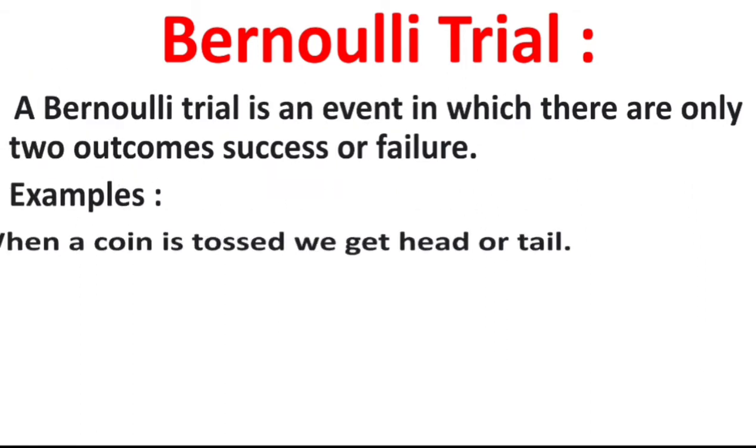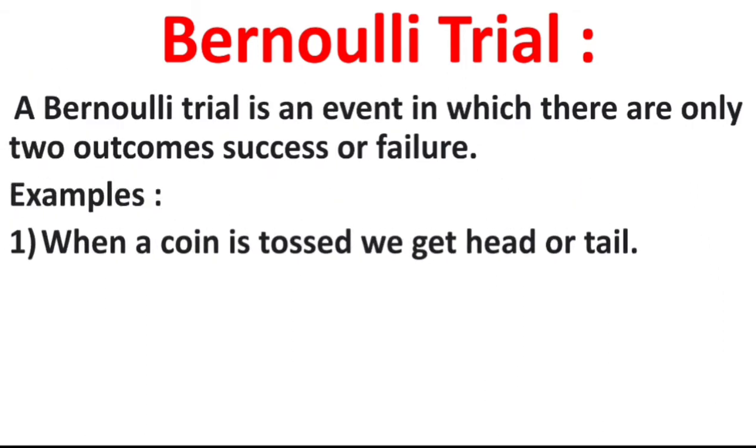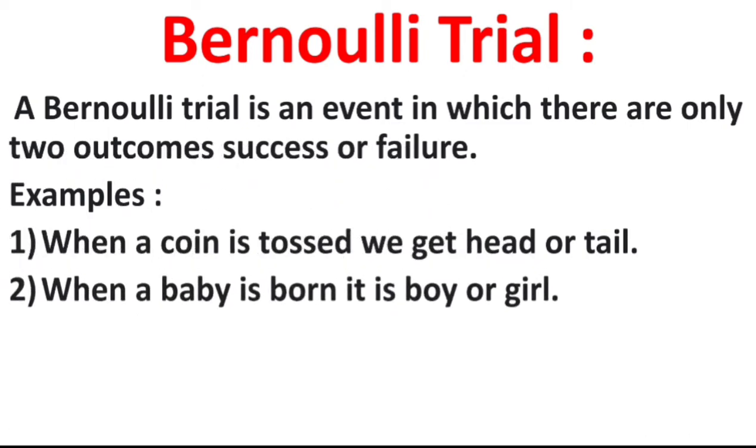For example, when a coin is tossed, we get head or tail. When a baby is born, it is boy or girl. Means a particular event has only two outcomes, either yes or no type, true or false, success or failure. Here the particular example is the coin is tossed.